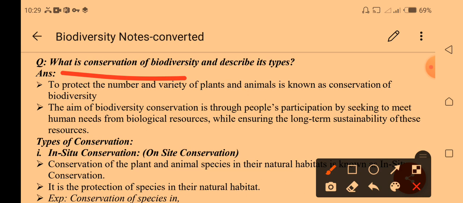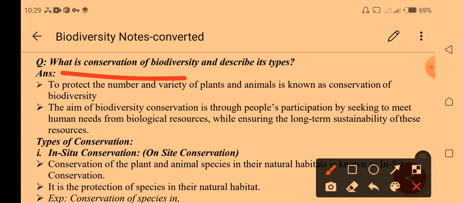It means we use these resources so that species are not eliminated, the environment remains sustainable, and these species are present in abundance in future.